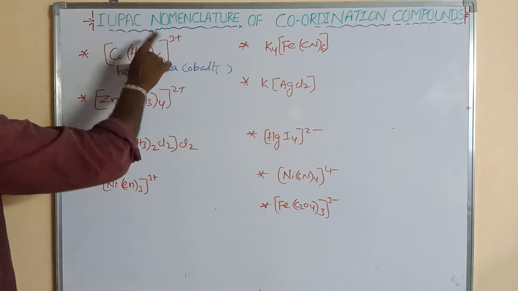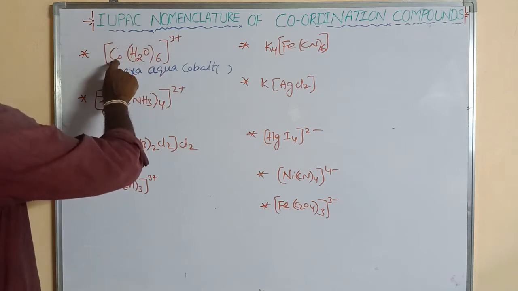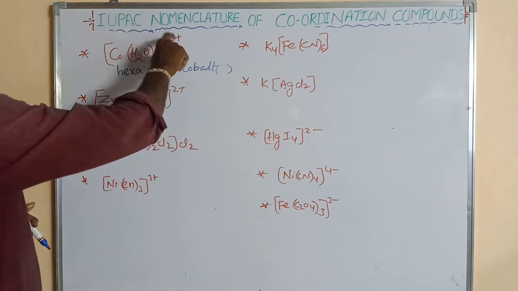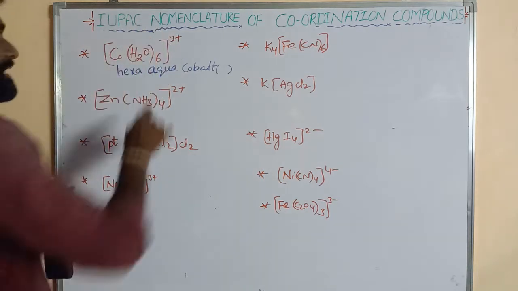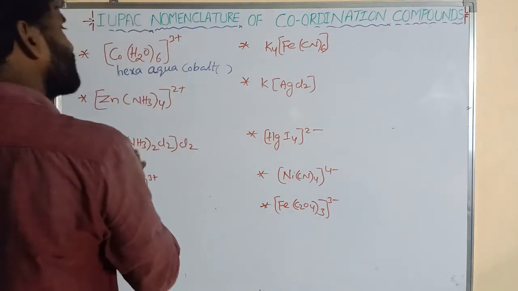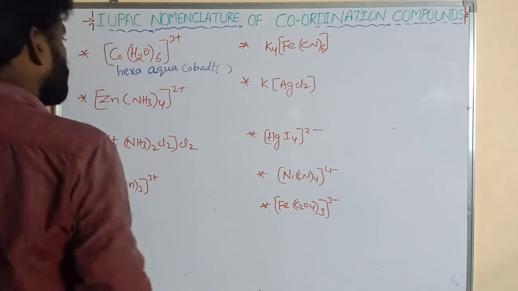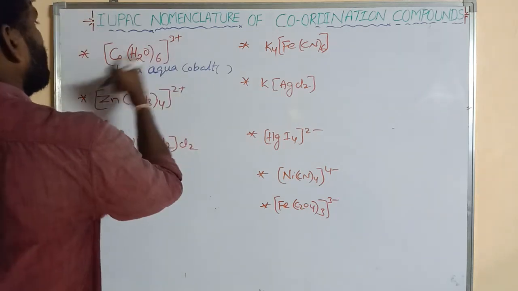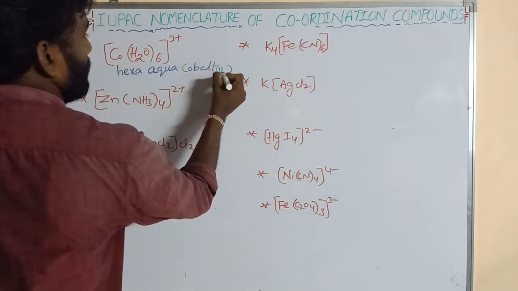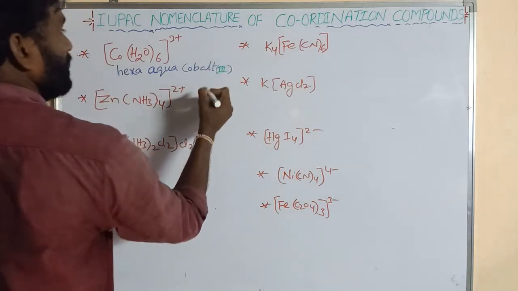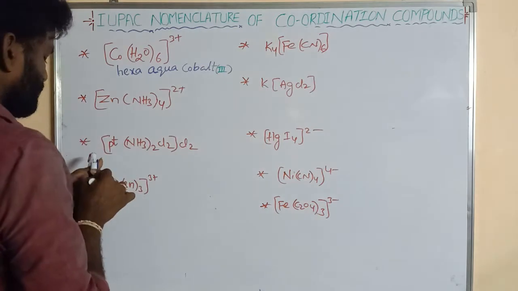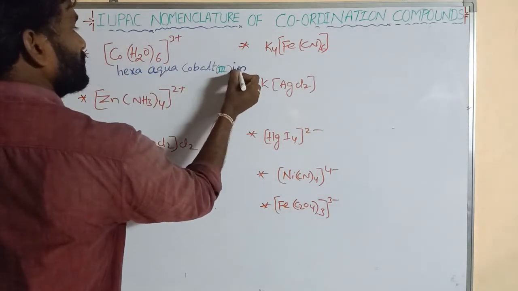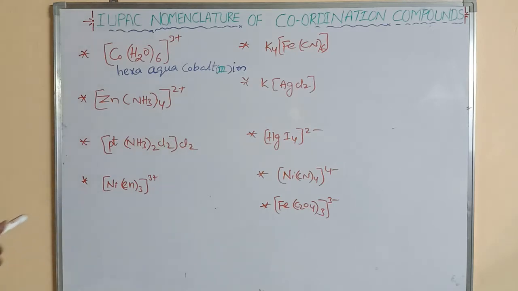So the oxidation state of the central metal atom equals the charge on the complex, which is 3. That is written in Roman numeral, and it is written last. So this is the nomenclature.